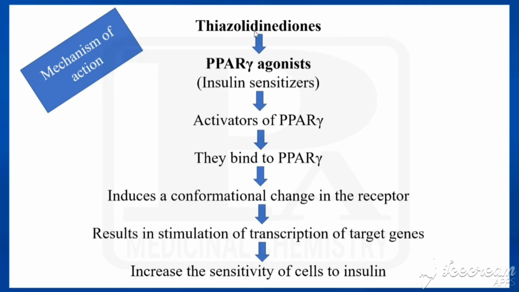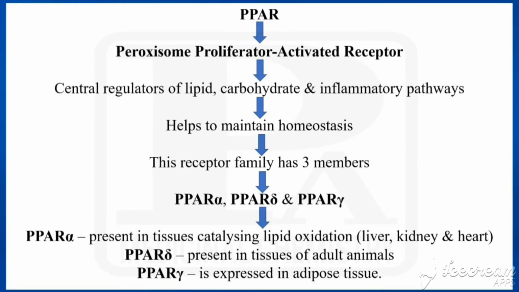Okay, so what is thiazolidine dione? That is a PPAR gamma agonist. What is meant by PPAR? That is peroxisome proliferator activated receptor. So PPAR is peroxisome proliferator activated receptor. These are the central regulators of lipid, carbohydrate and inflammatory pathways, and they help to maintain homeostasis.